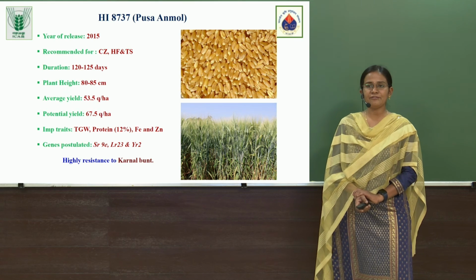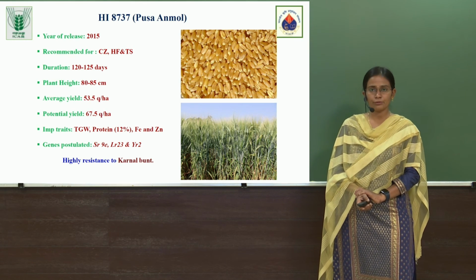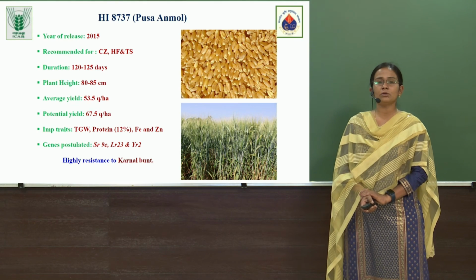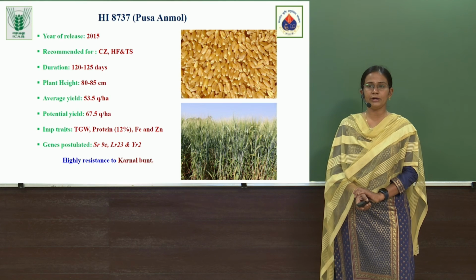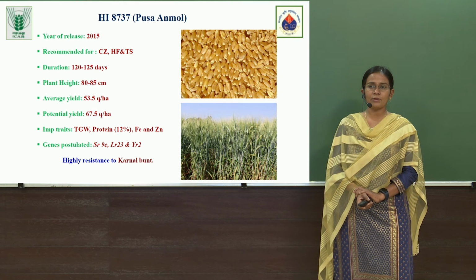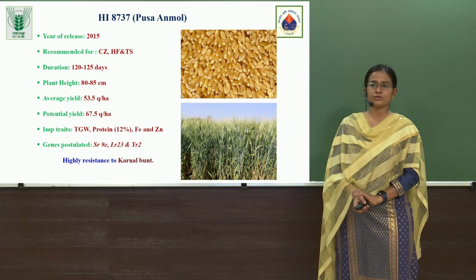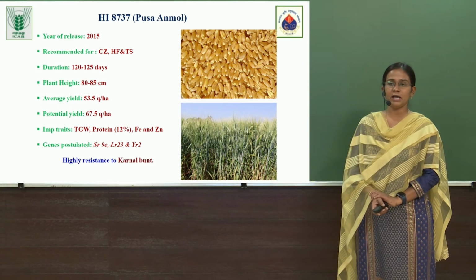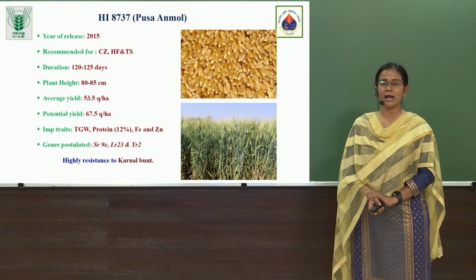It can be grown in high fertility conditions. It means we can give 4 to 5 irrigations, and timely sown conditions. It means that you need to grow it in November. And it is a medium tall variety. And the genes postulated to be present in this variety are SR9E, LR23 and YR2.